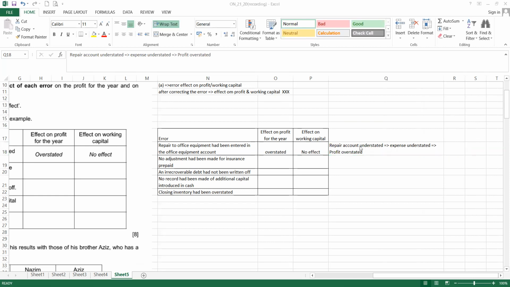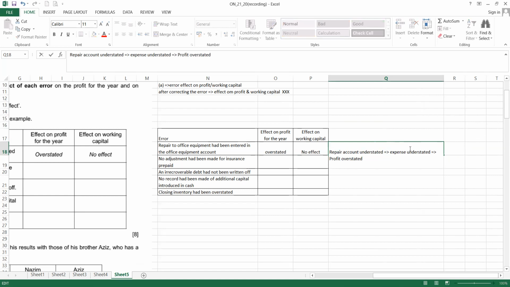Okay, let me repeat again. Repair is the expenses account. When repair is understated, expenses understated, profit will be overstated. Okay. Why is working capital no effect? Because when we wrongly debited into the office equipment account, this account is in the non-current asset section.